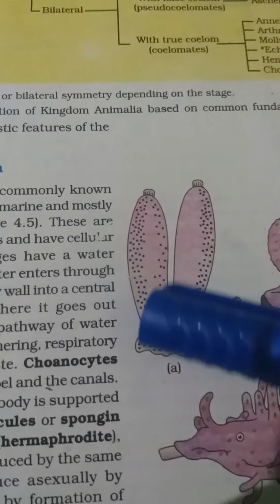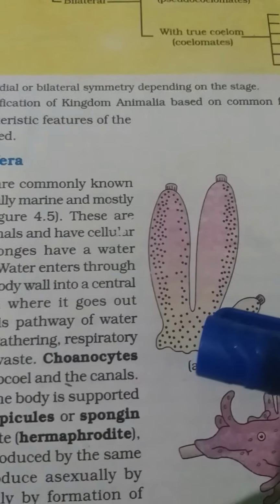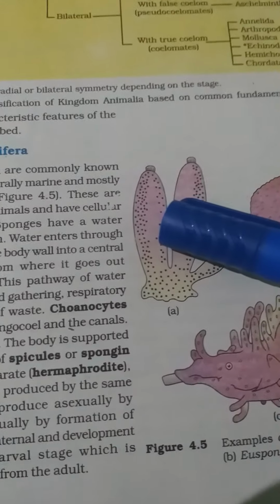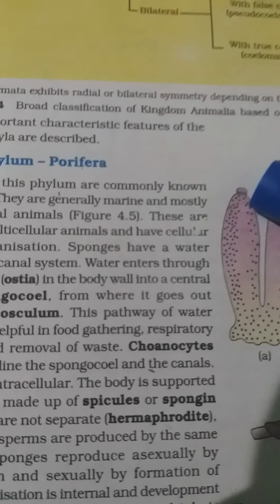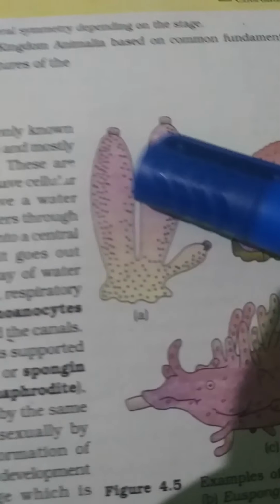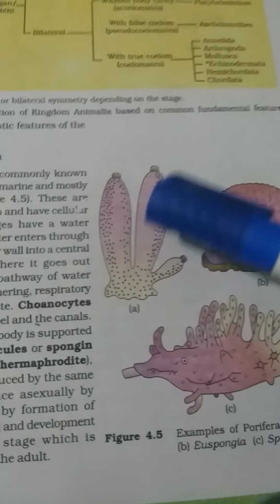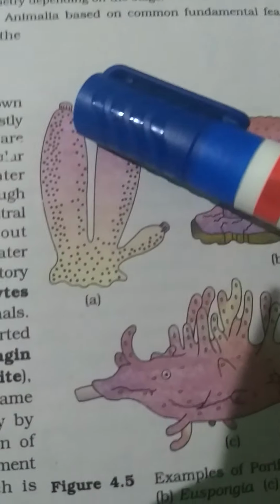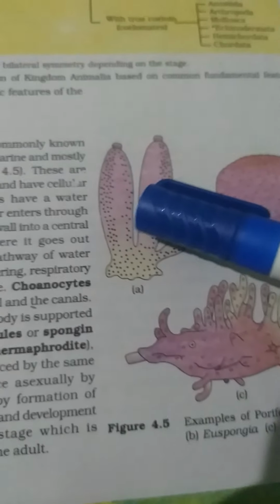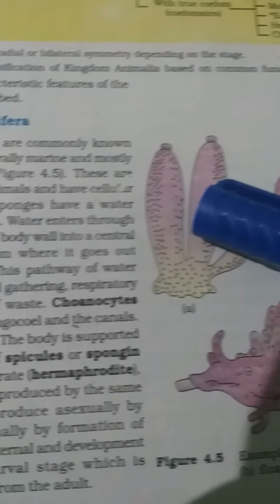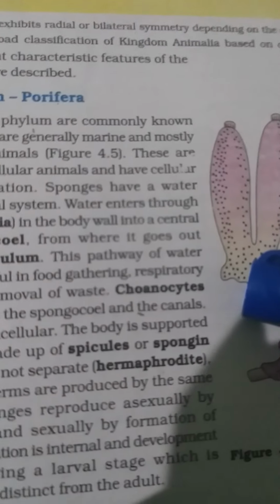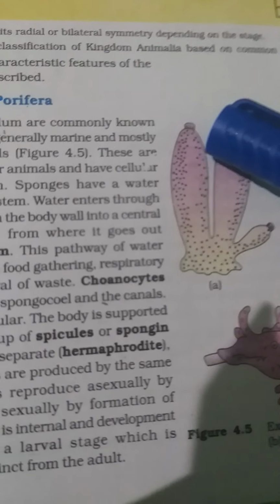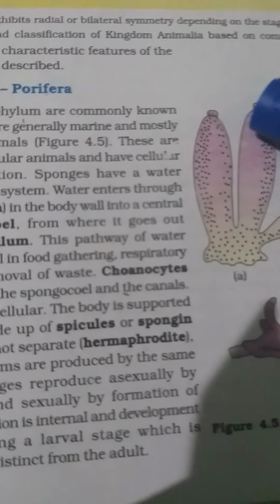And here the body has got a firm shape by the presence of silicon spicules. Okay, now the mouth is known as the osculum. The holes outside the body are known as ostia. Now, the water is filtered outside, and within the body tiny organisms are trapped and they feed like that. Now another is choanocytes. What is choanocytes? Choanocytes are the collar-like cells lining the spongocoel canal.